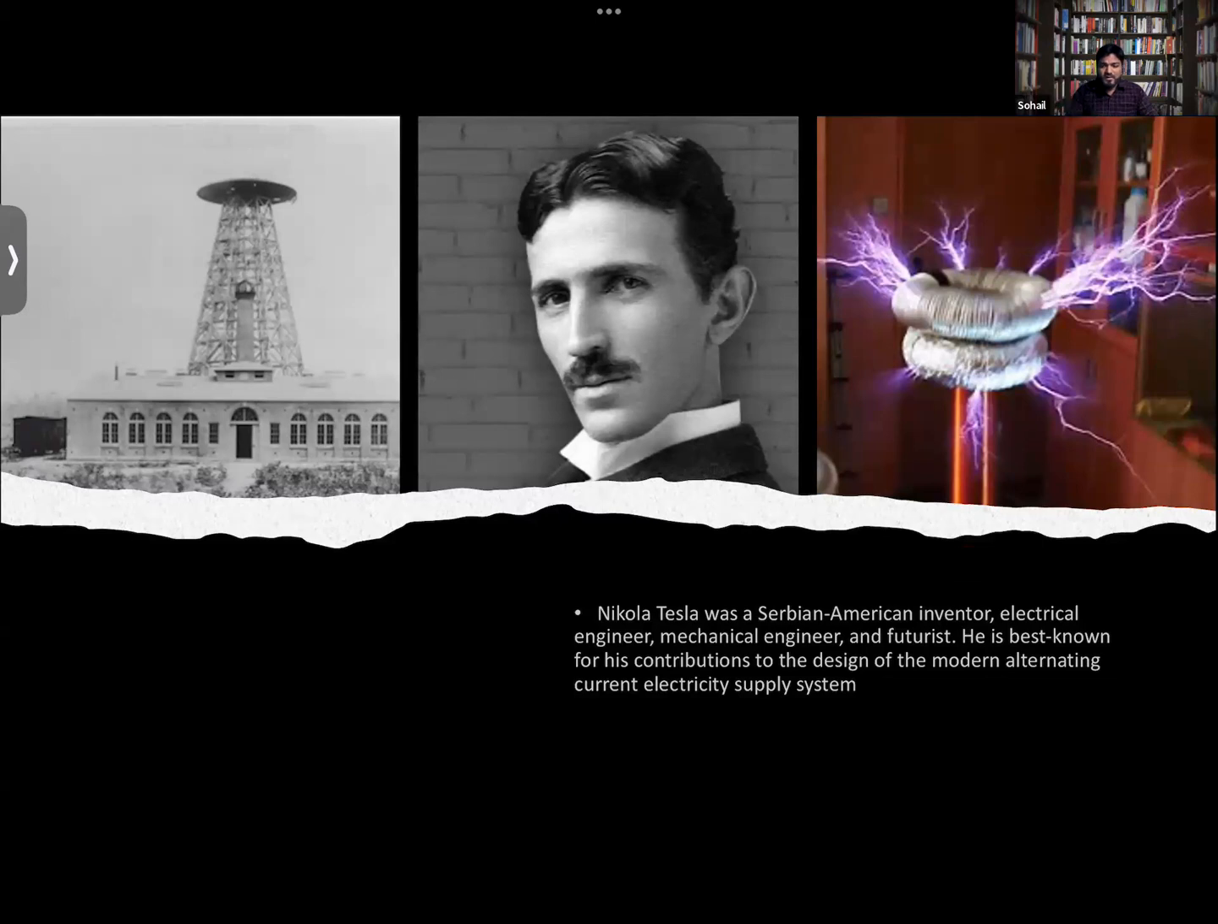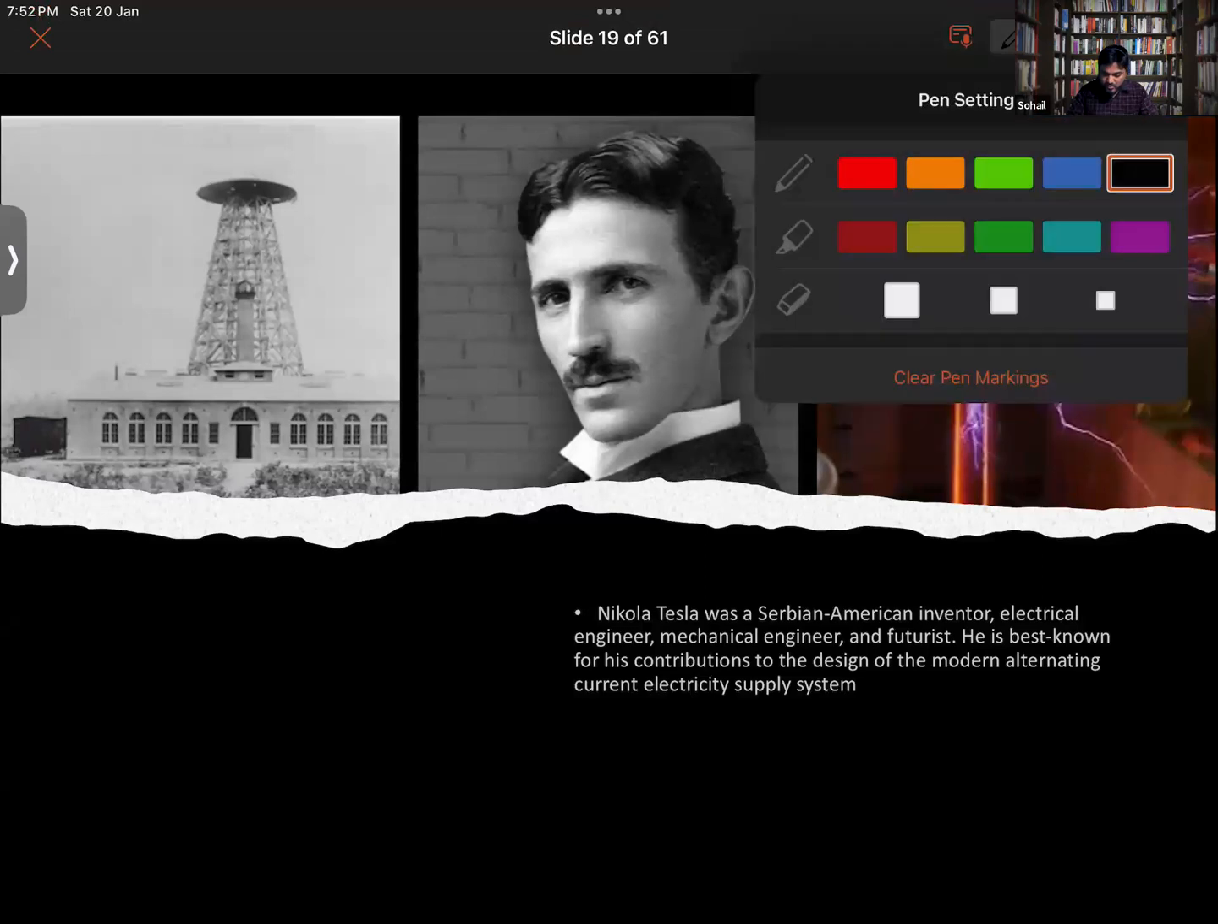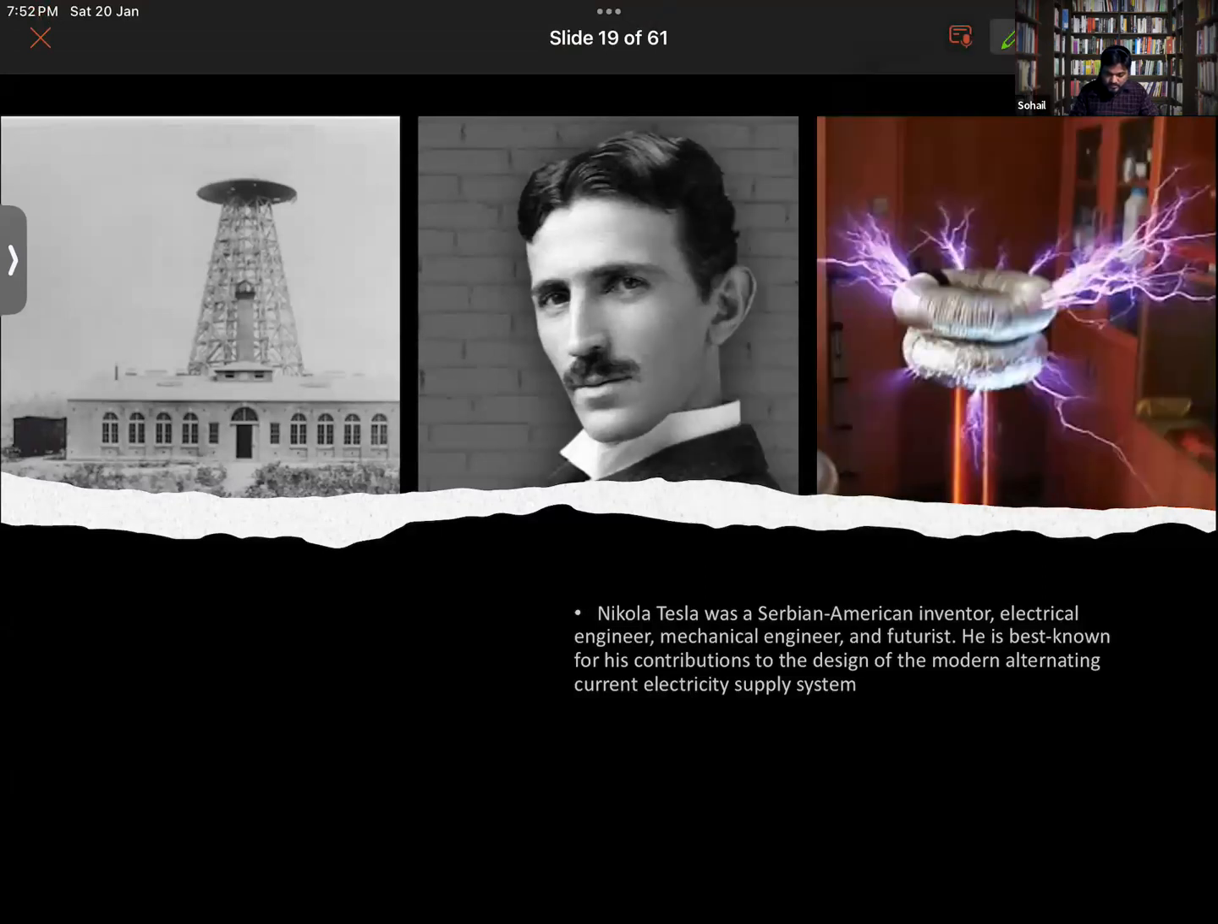There are two types of current, AC and DC, alternating current and direct current. You will be studying that in class 9. Although note this thing, that this is not very much related to induction. Here you will talk about electromagnetic induction.